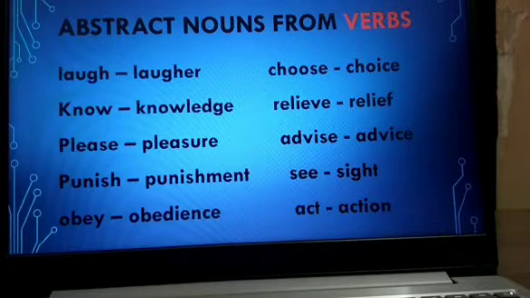Now you can see that all these are verbs, that means action words. Laugh, know, please, punish, obey, choose, relieve, advise, see, act. And we have formed abstract nouns from these verbs like laughter, knowledge, pleasure, punishment, like this.